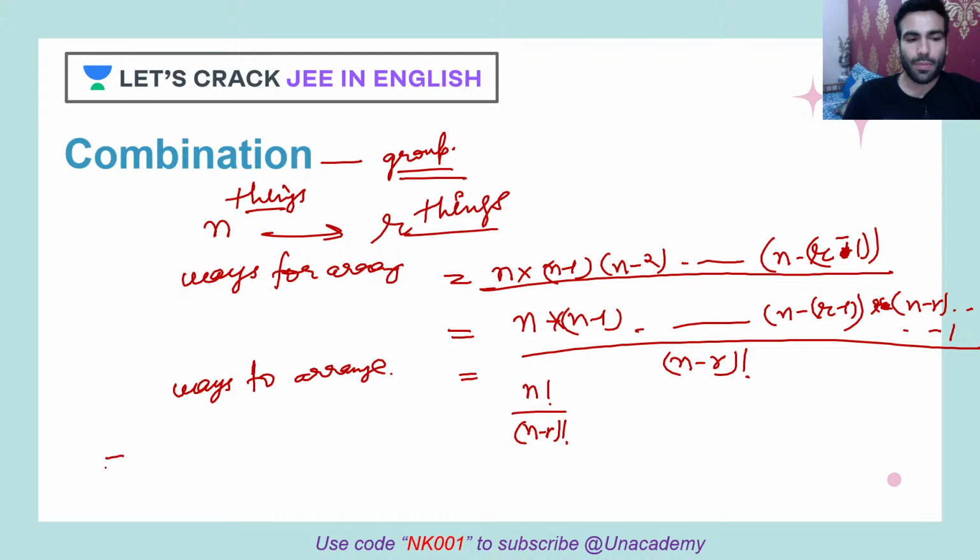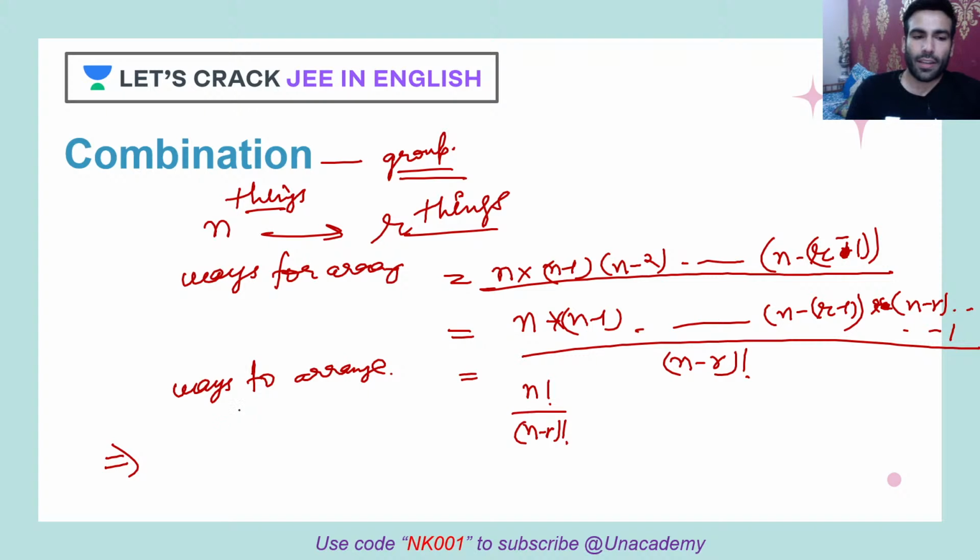Okay, now just imagine when you're planning to arrange r things, first you have to choose those r things, then you can arrange them, right? I hope you're getting this, correct? So first out of those n things I'm going to pick r things, then I'll be arranging them, true?